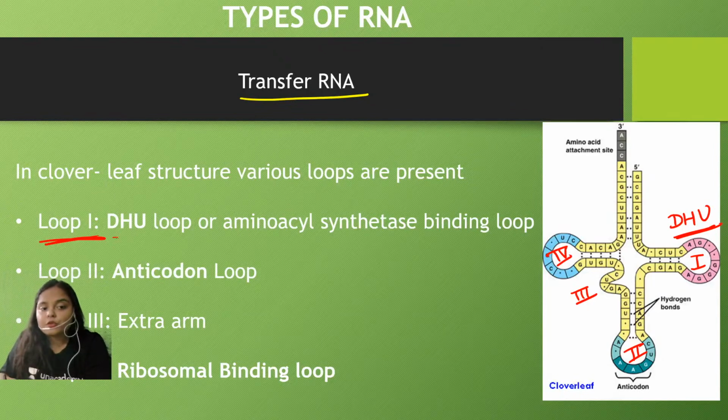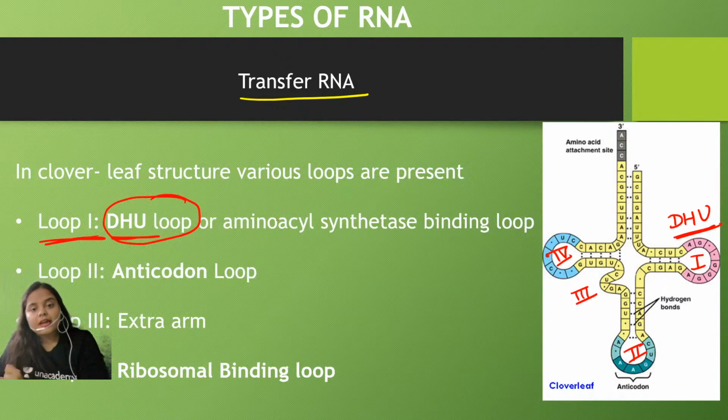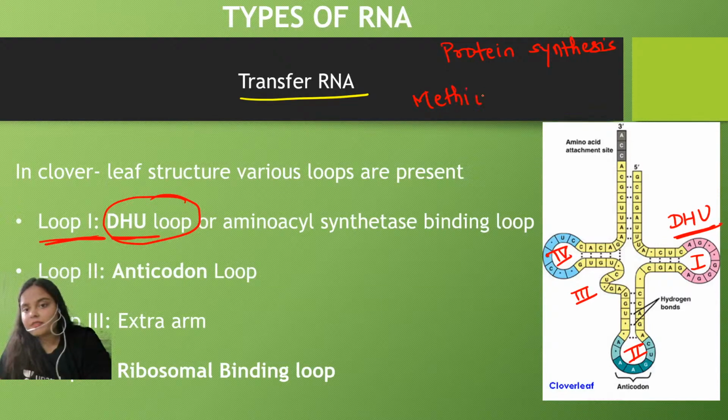With the help of this DHU loop, the tRNA is able to recognize the amino acid. So what happens during protein synthesis? We have read about the different types of amino acids, and now we need the amino acid methionine, for example.